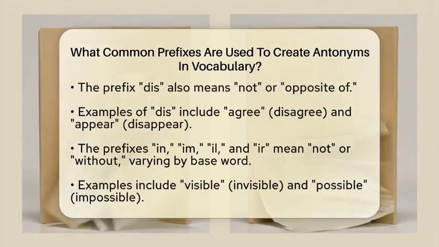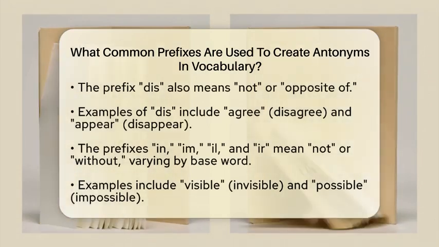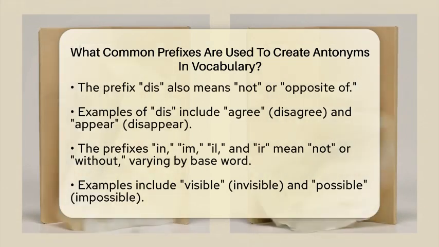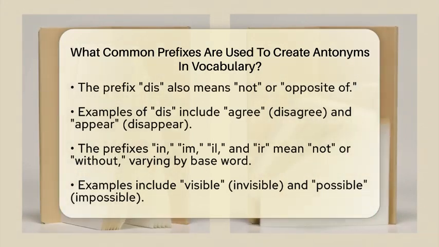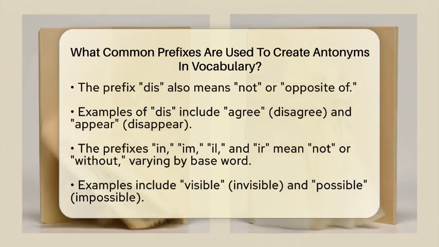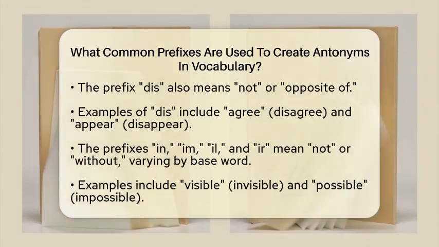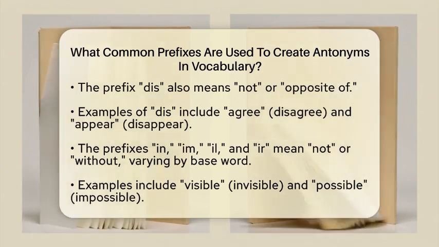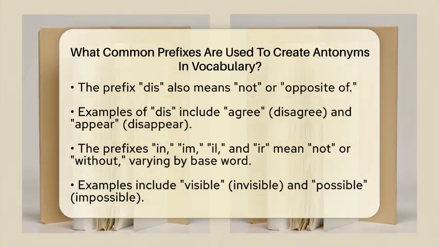Next, we have the prefix dis. This prefix also means opposite of or not. It comes from Latin and is used in words like agree, which becomes disagree, meaning not agree. Another example is appear, which turns into disappear, meaning to cease to appear. You could say they disagree on the best solution.